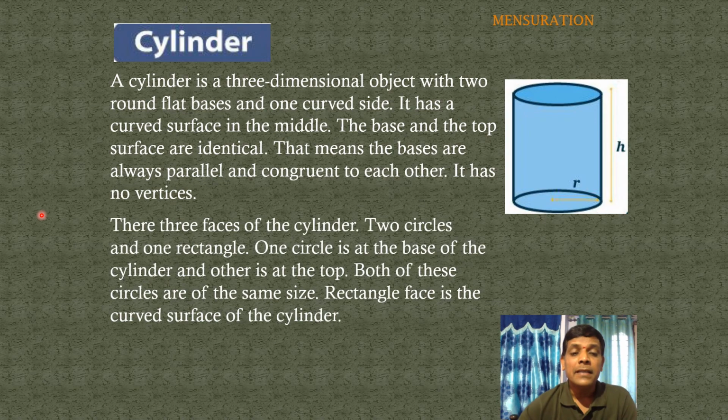Next point, there are three faces of the cylinder: two circles and one rectangle. The base and top are circular faces and the curved face is a rectangular face. One circle is at the base of the cylinder and the other is at the top. Both of these circles are of the same size. The rectangle face is the curved surface of the cylinder.